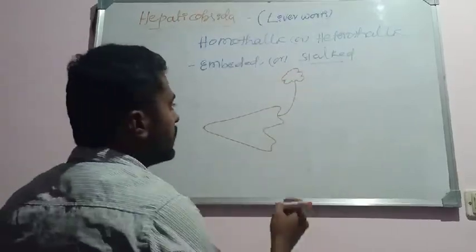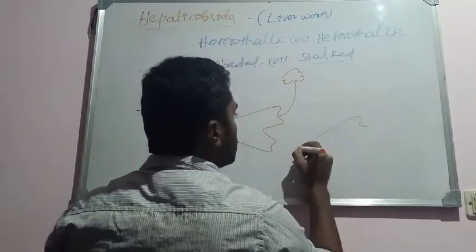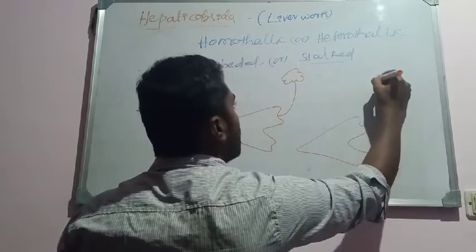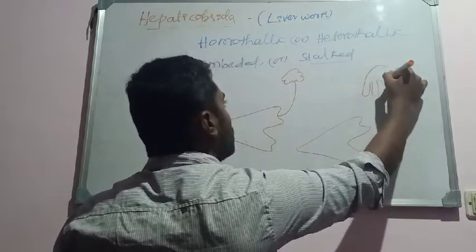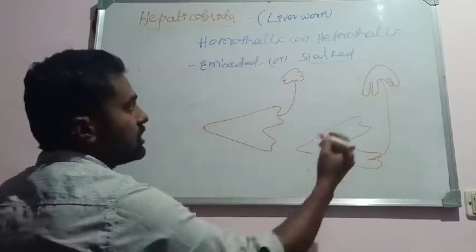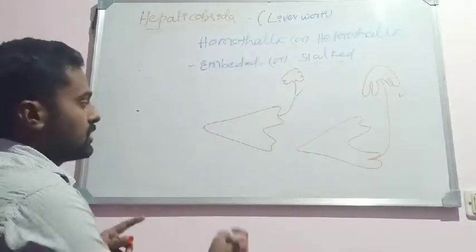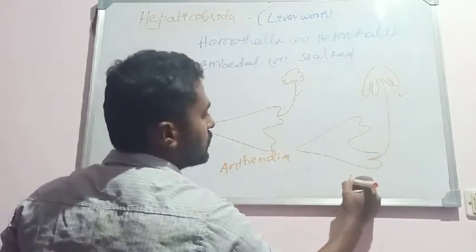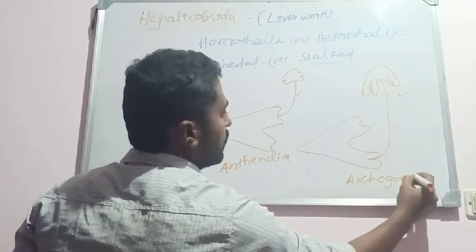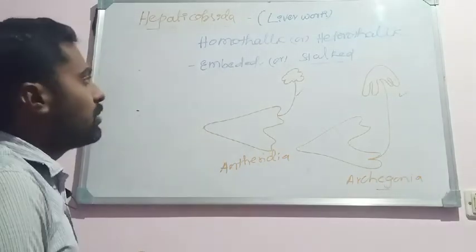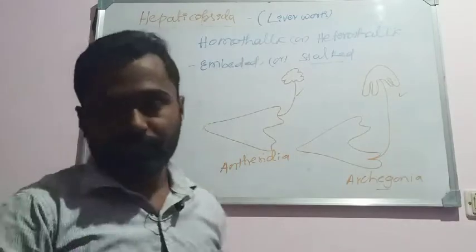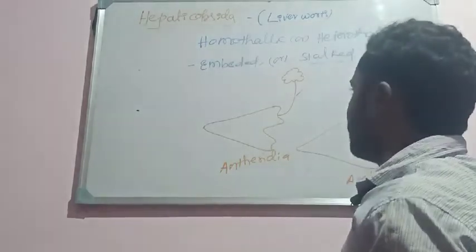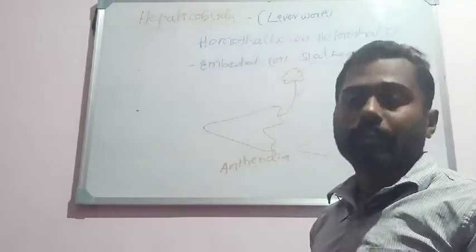So this is the antheridial disc, and this one is a female thallus, which will produce the archegonia. This is the female thallus. Okay, so this is the archegonia and this is the antheridia. This is the male thallus with the antheridia, and this is a female thallus with the archegonia. See here, the sex organs may be embedded in the thallus, or they may possess a stalk, like the antheridiophore and archegoniophore.